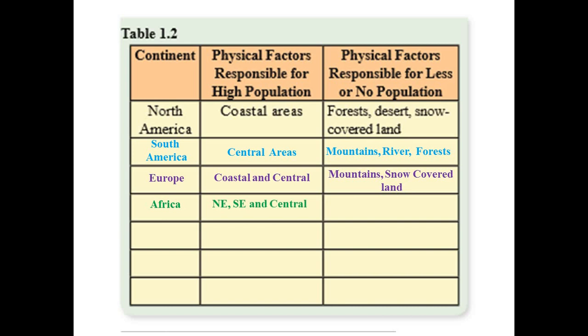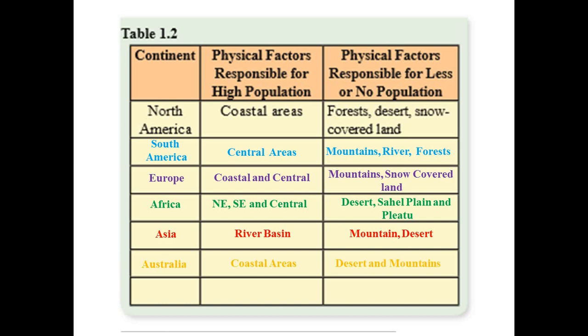Africa: northeast, southeast and central area, desert, Sahel plain and plateau. Asia: river basin, mountain, desert. Australia: coastal area, desert and mountains. Lastly, Antarctica: North area, cold desert and ranges.